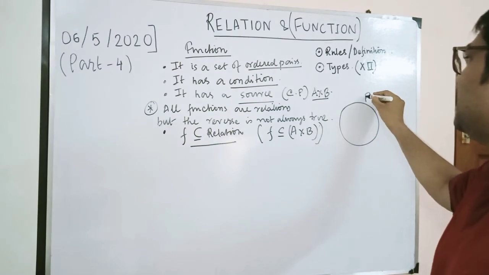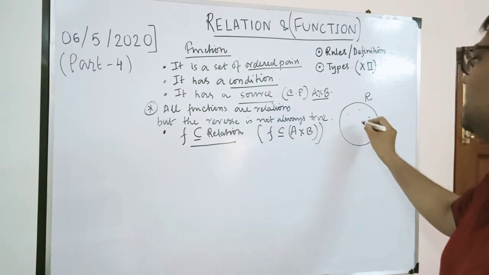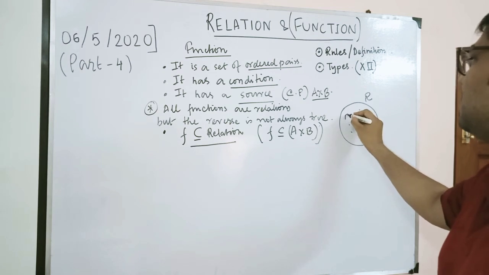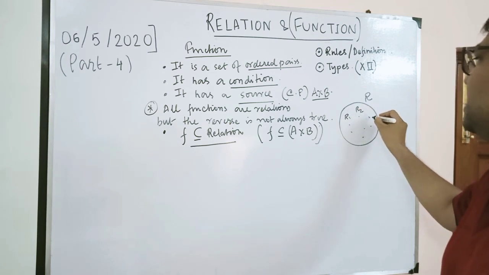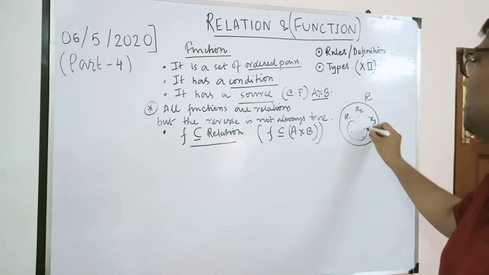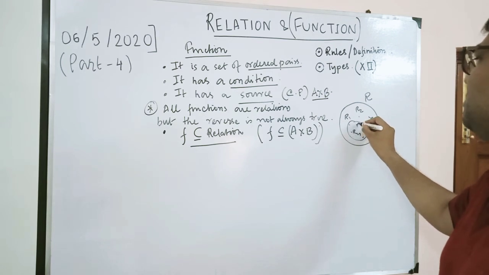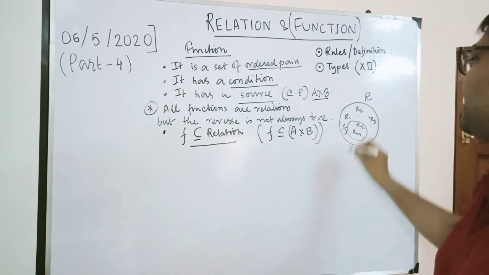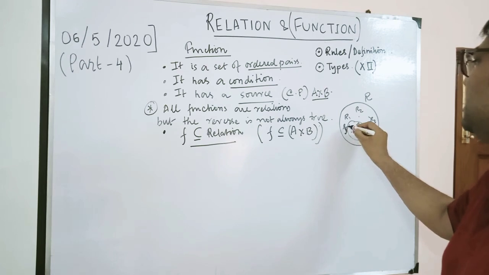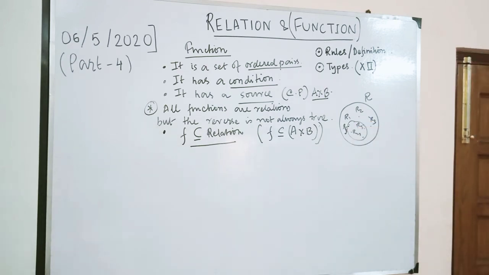The bigger part is relations. There are many relations, say R1, R2, R3, all are relations, but only a few of them will be taken for functions. This is mainly the difference between a function and a relation. Please go through it again and again if you do not understand. This is the main definition of a function.